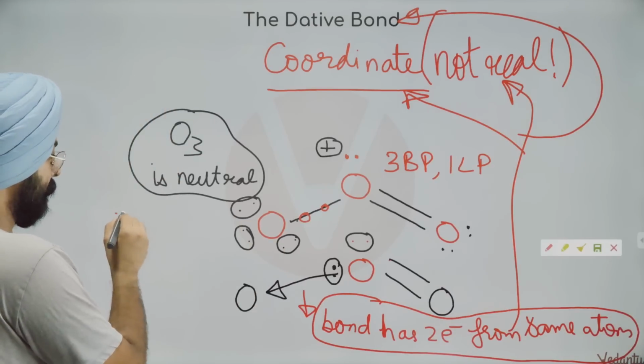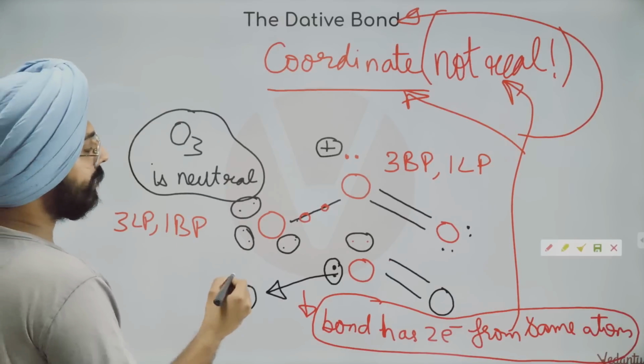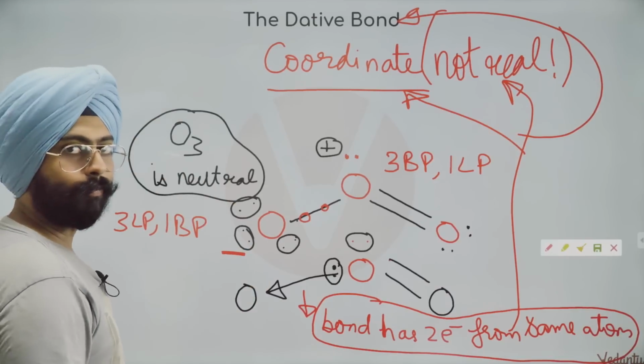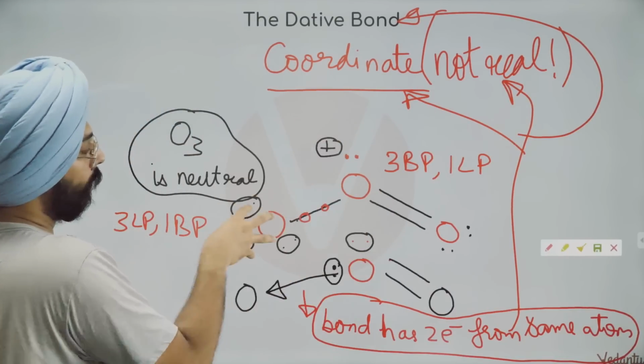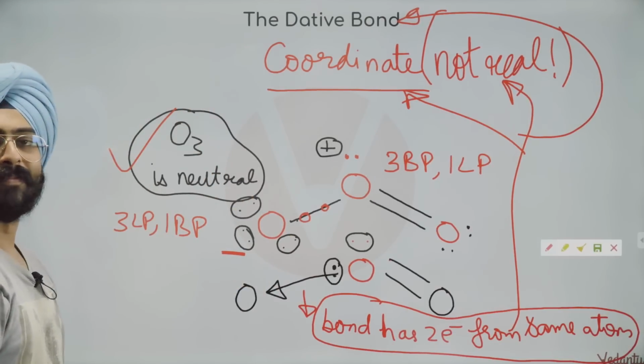So this guy has 3 lone pairs, 1 bond pair. So obviously this oxygen will carry a negative charge. I made the negative charge here. My dear friends, in this structure, there is one positive charge and one negative charge. Overall, ozone is neutral. Yeah?